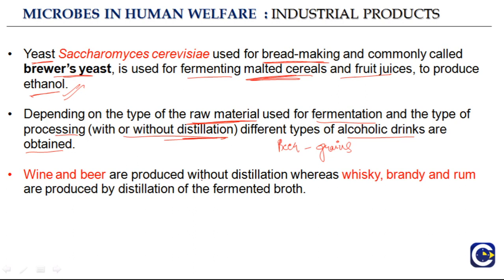Wine and beer are processed without distillation, and we saw the example of beer in the previous slide. Whereas whiskey, brandy and rum, which are more concentrated, are produced by distillation of fermented broth. So you see how a microbe, Saccharomyces, is responsible for the industrial production of alcohol.